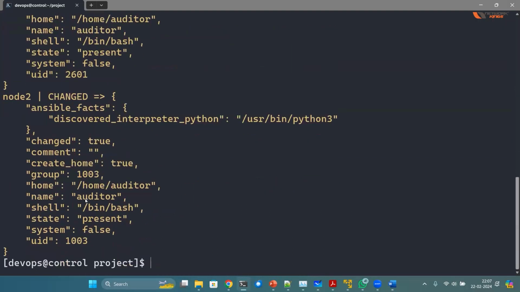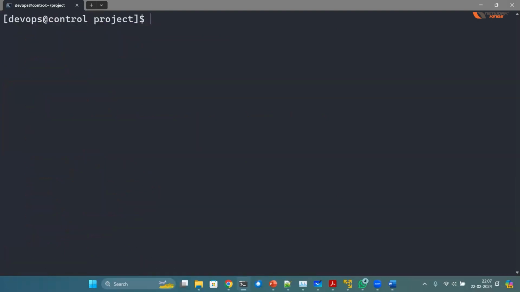So if you do it manually, it's going to take easily 10 minutes for the 4 servers, or maybe 5 minutes at least. But this Ansible tool took only maybe 5 seconds for these 4 servers, 1 second per server, like that. And if you want to confirm or verify whether this user is actually present or not, you can run a command manually or use automation for that. You can also verify with automation.